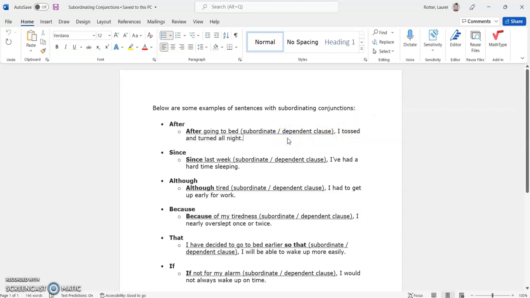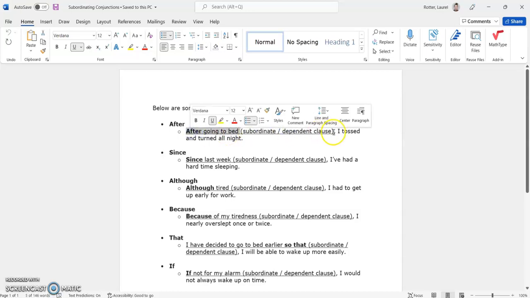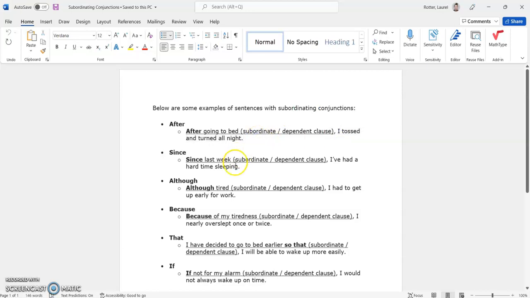So a subordinating conjunction is different from a coordinating conjunction in that a subordinating conjunction connects an incomplete idea, a subordinate dependent idea like this, to a complete idea, an independent clause like this. Let's look at the next example. Since last week, I've had a hard time sleeping.